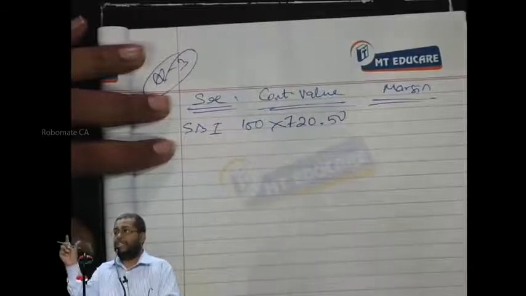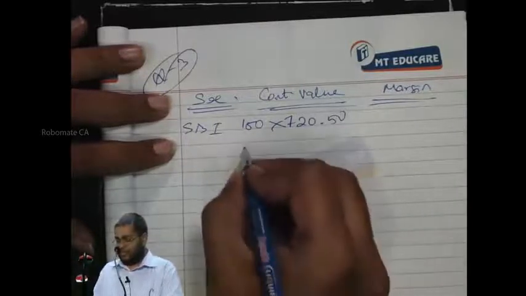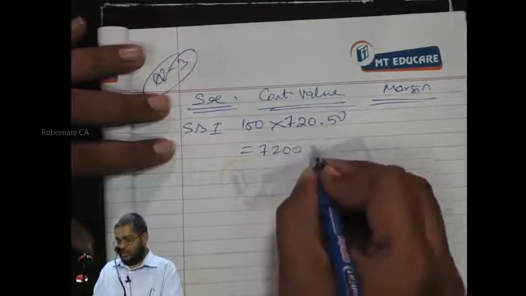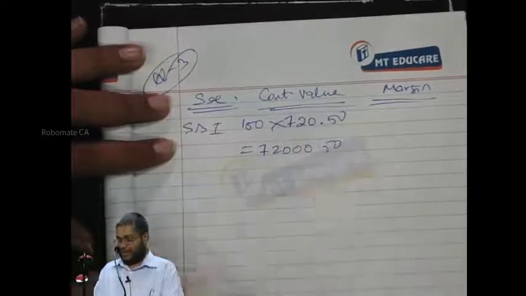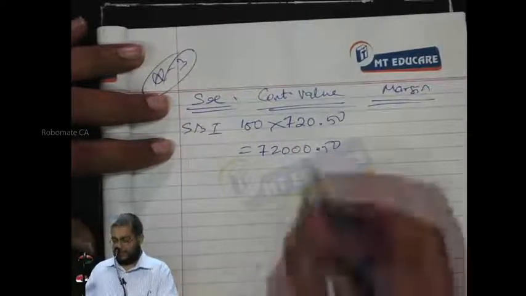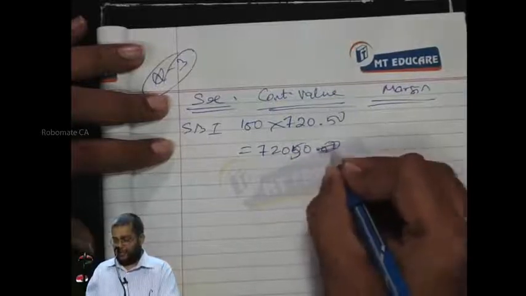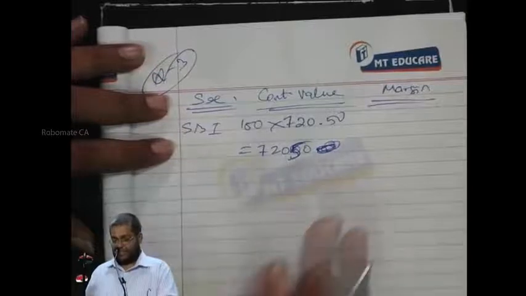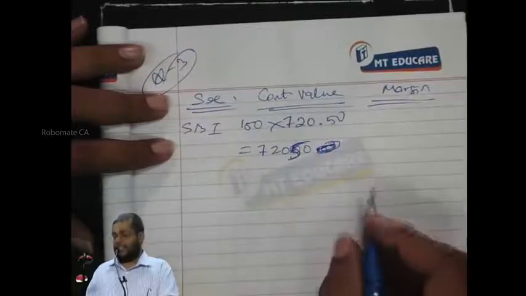That means my futures contract value is how much? 72,050. On this, how much margin here?